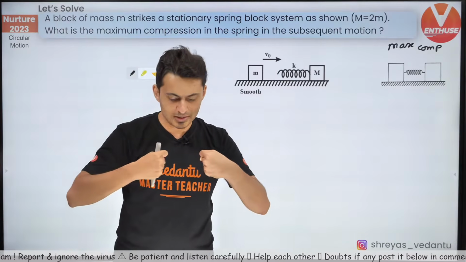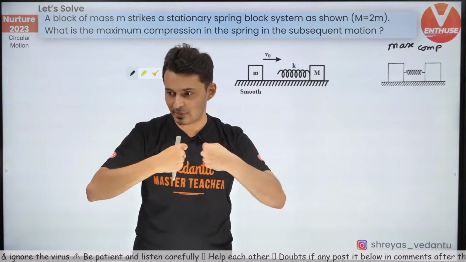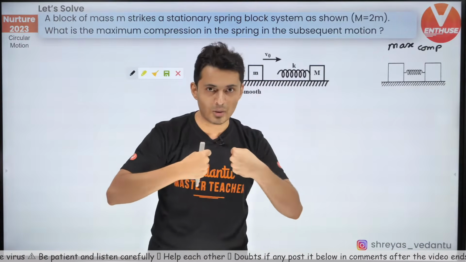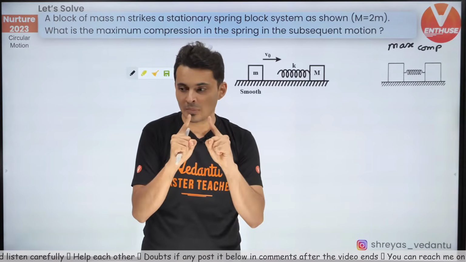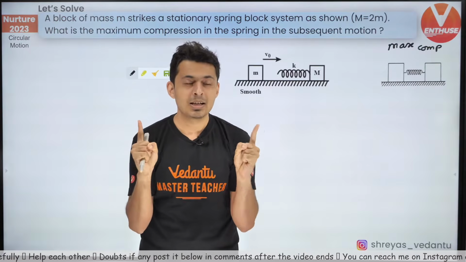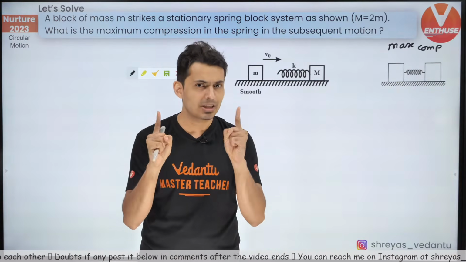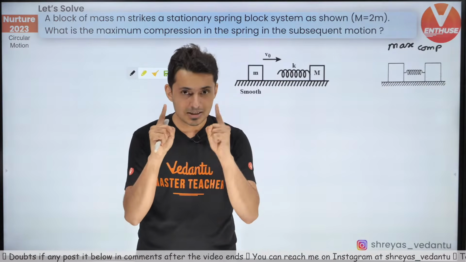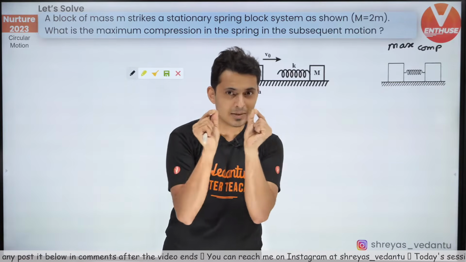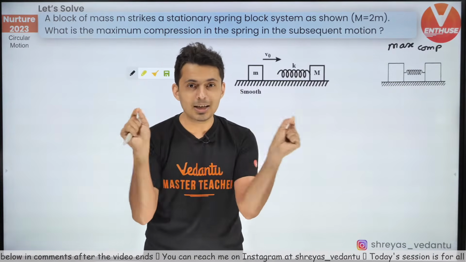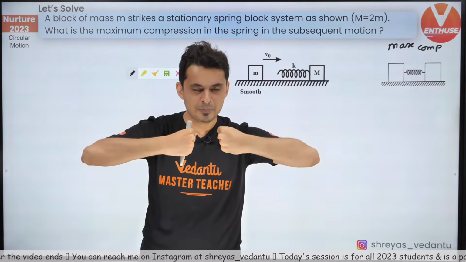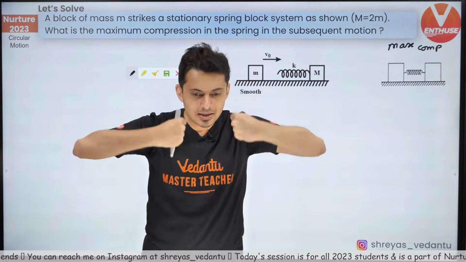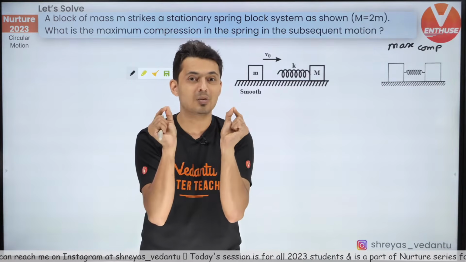When both the blocks have compressed the spring by a maximum amount, the spring is no longer contracting or expanding. If the compression or the expansion is not changing, that means both ends of the spring have no relative motion. Do you guys agree? Because the compression is maximum. At that instant, there is no relative motion between the ends of the spring.